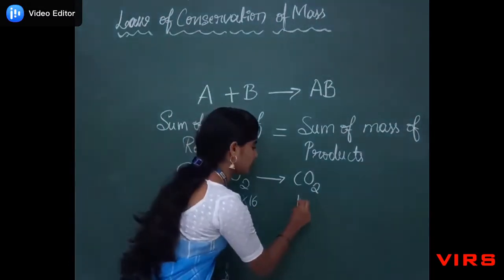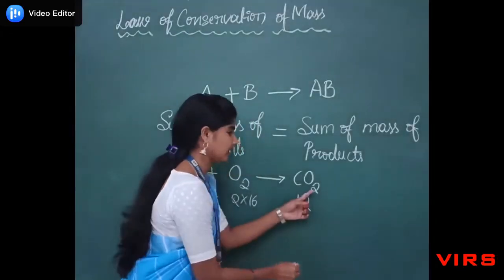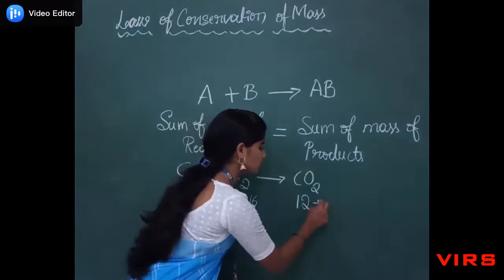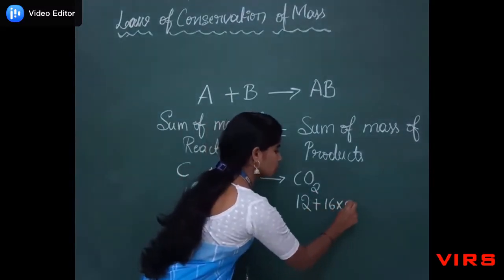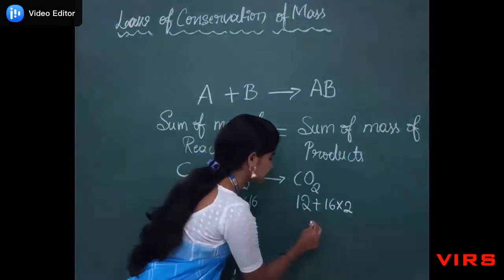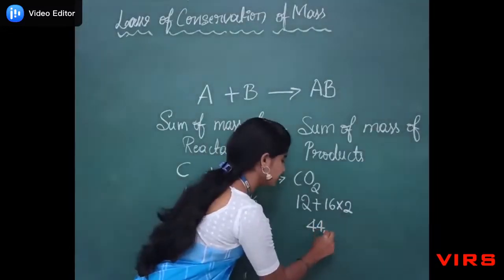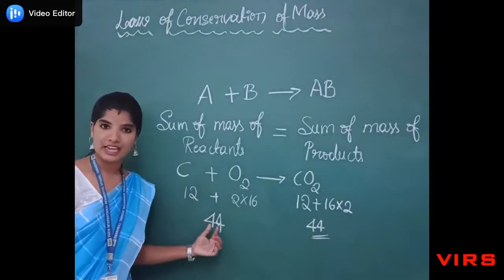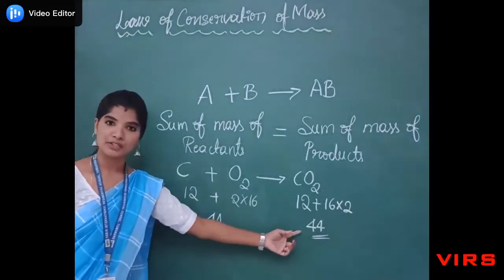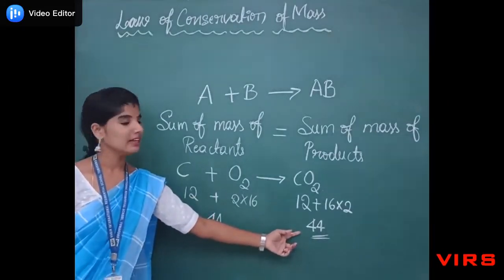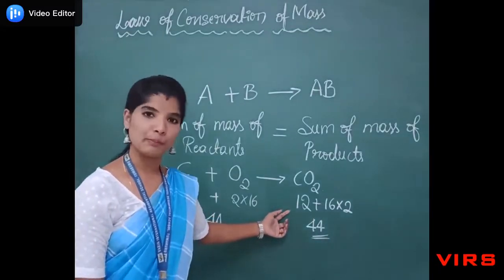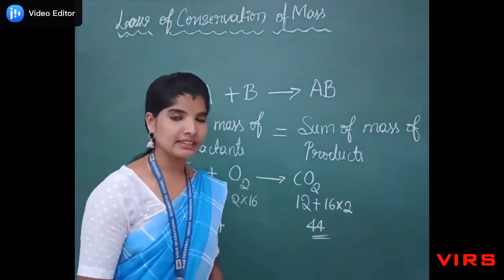The atomic mass of carbon is 12. Again, the atomic mass of oxygen is 16 into 2. If you take the sum of these, we will get 44. By this, we got to know that the mass of the reactants is equal to the mass of the products. Hence, this reaction obeys the law of conservation of mass. So let us take another example.